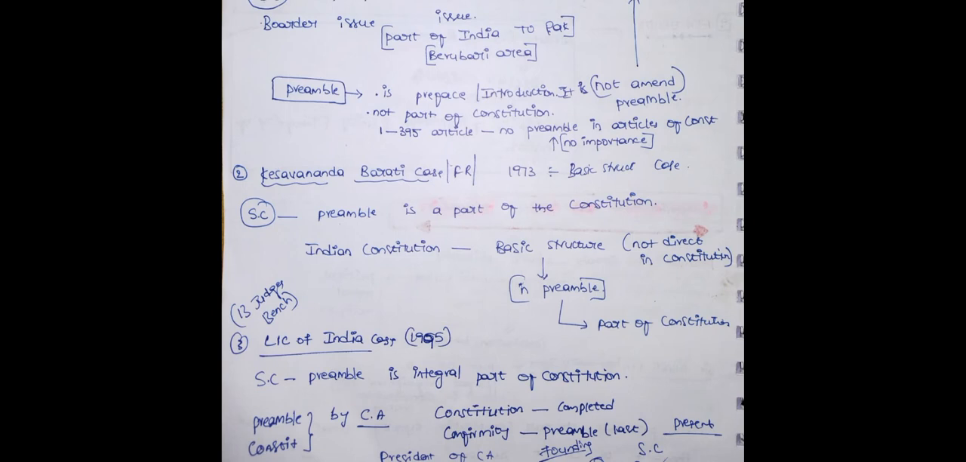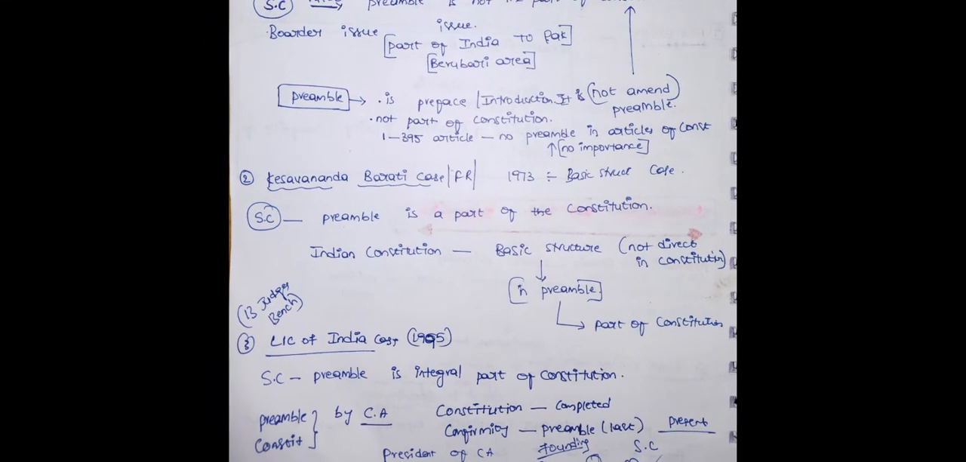And coming to the Kesavananda Bharati case, 1973, also known as the fundamental rights case and the basic structure case. The Supreme Court ruled that the preamble is a part of the constitution. So, being a part of the constitution, we can amend it. In the preamble there are features which come under the basic structure. And it is a part of the constitution, so we can amend the preamble as we amend the constitution.